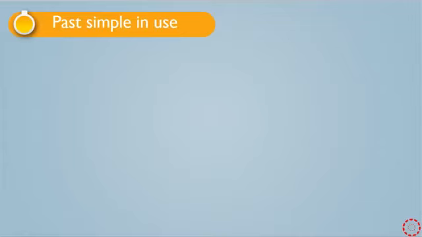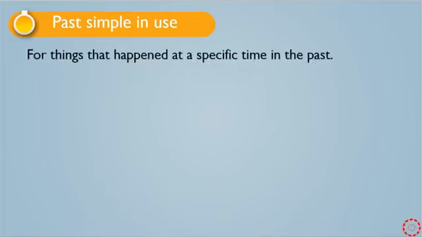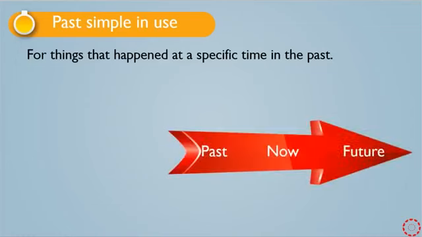At the beginning, let me show you what the use of past simple is: for things that happened at a specific time in the past. I mean something that happened before the time of speaking. Look, here we have past, now, and future. When we say past simple, we mean that something happened at a specific time in the past and finished in the past.